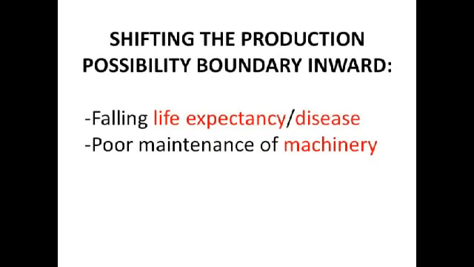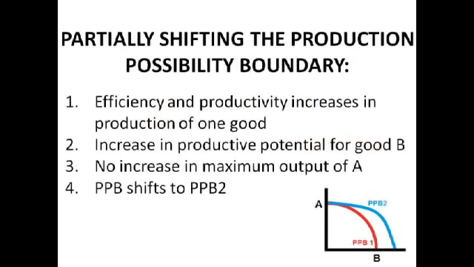The production possibility boundary can also shift inwards, alas. For example, if there's falling life expectancy or disease, it means that workers are less productive, because maybe they're weaker, which means that they can produce less in the same amount of time. So our capacity to produce falls, so we can make less. Or say we've got machinery and we don't look after it and it gets rusty, it breaks down a bit, stops working, so we can't produce as much. Lower capital productivity.